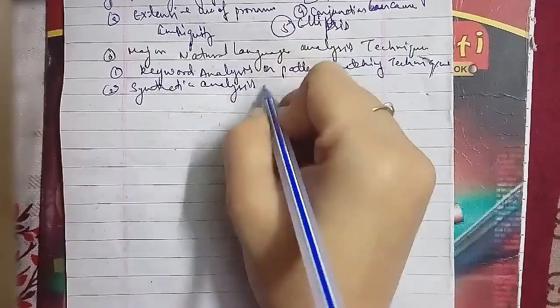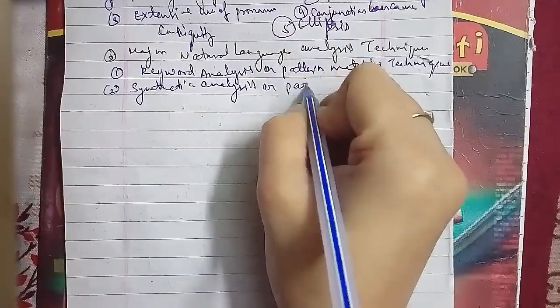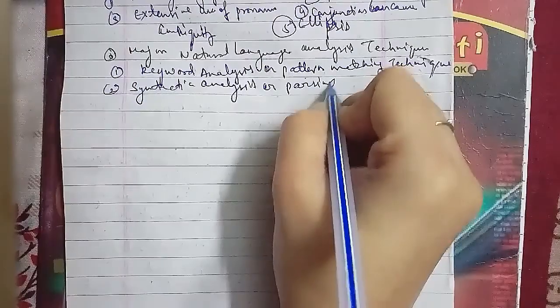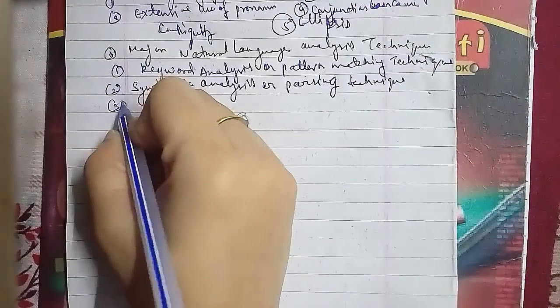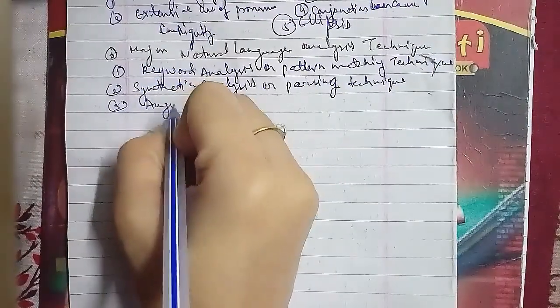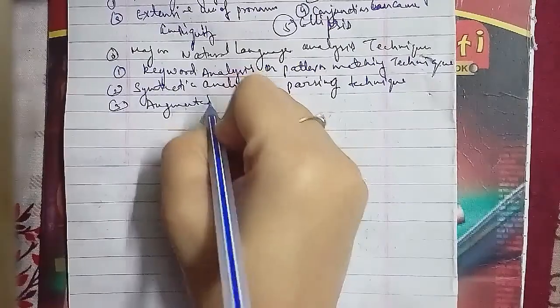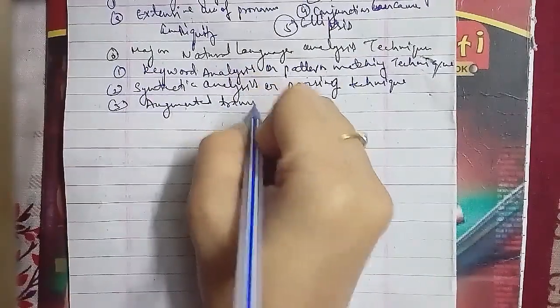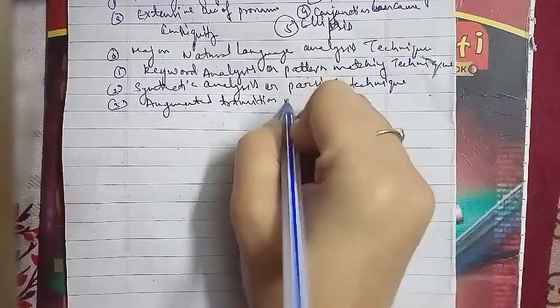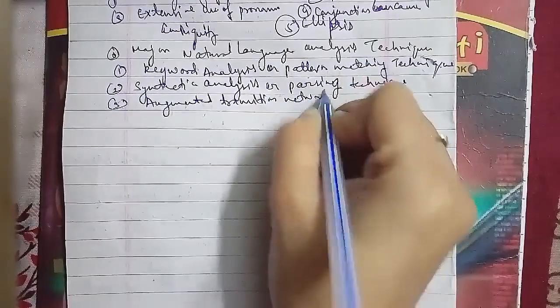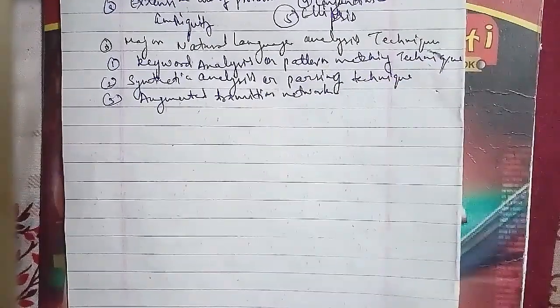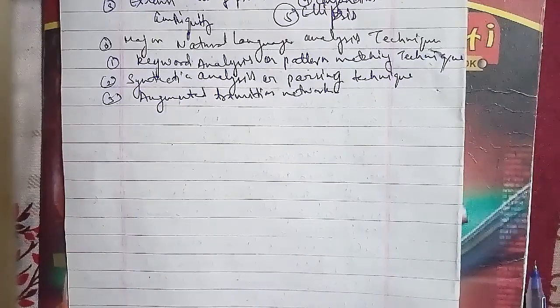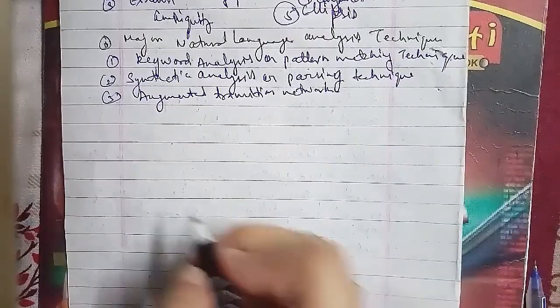The first is recursive transition network. The second is augmented transition network, which we had done as memory based questions here.